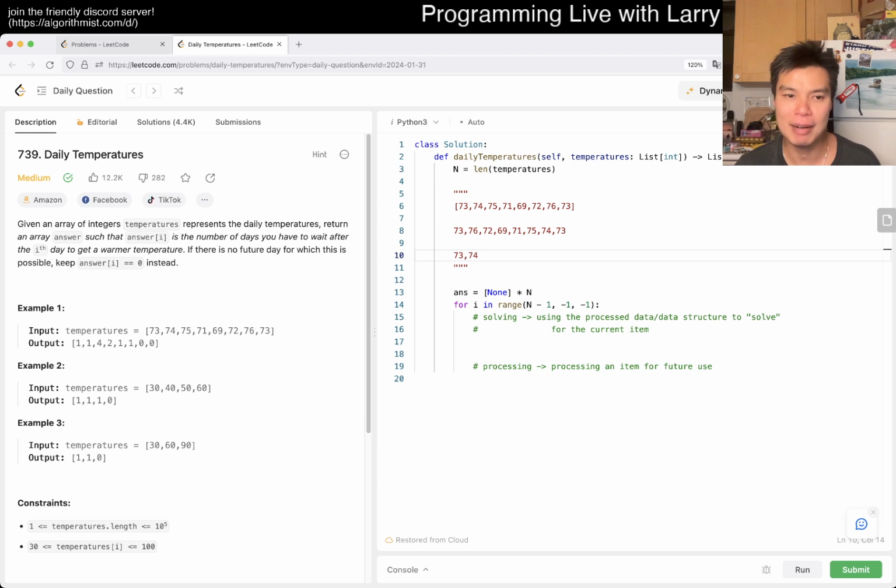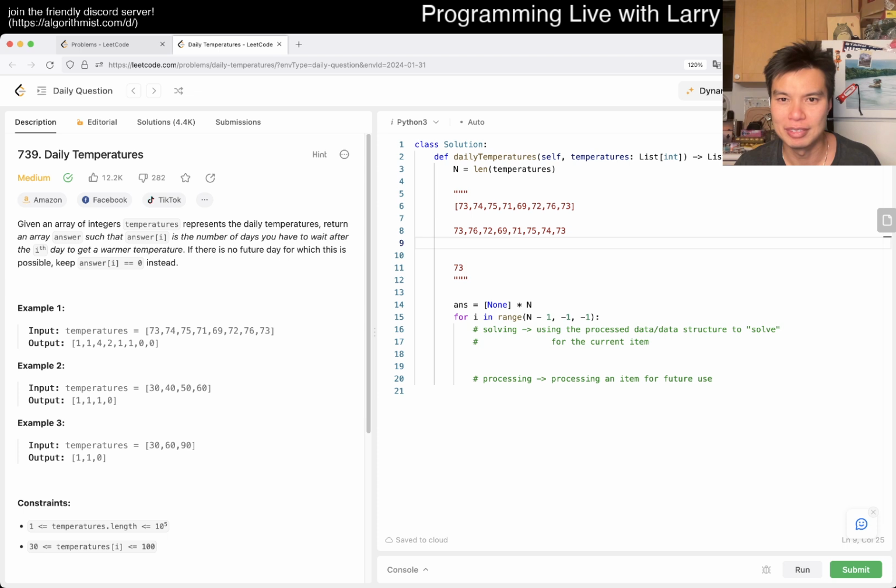So the solving step, okay, so right now 73 floats in this data structure of one item, so it could be anything for now. We don't have to think about it. But then now we have 74 coming in, right? Let me put an arrow here. Oh, I looked at it backwards. Sorry, I reversed it twice in my head. So, okay, 76 is the next number. Sorry, friends. So now the next number is 76, and then we go, okay, what can we do with 76, right?